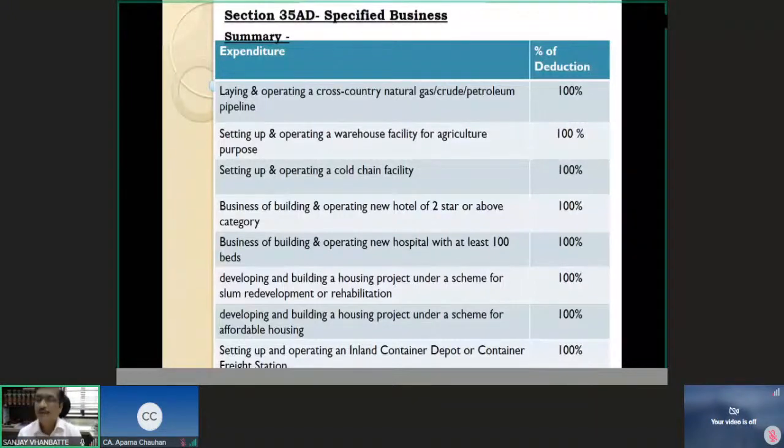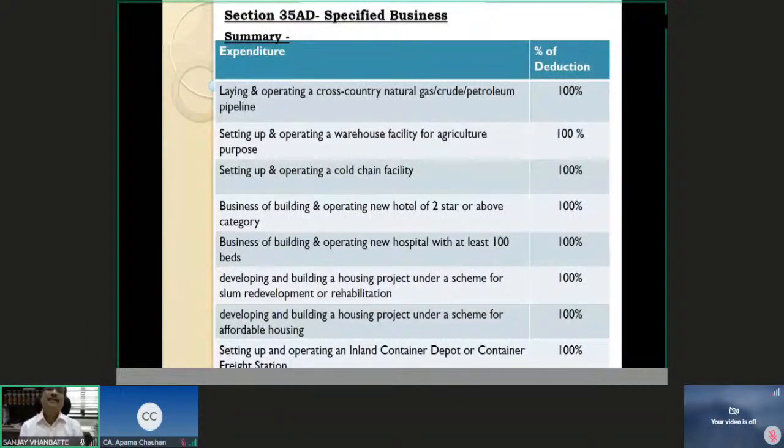Okay. Yes. Now we come back to section 35AD. Now 35AD is another such lengthy section which compares well with section 35. In section 35 we saw about 10-11 deductions. Here also we are going to have about 12, 13, 14 deductions, and fortunately here for all the categories of claims, the deduction available is 100%. There is no distinction between 100 and 150%. No weighted deduction. You are eligible for 100% deduction.